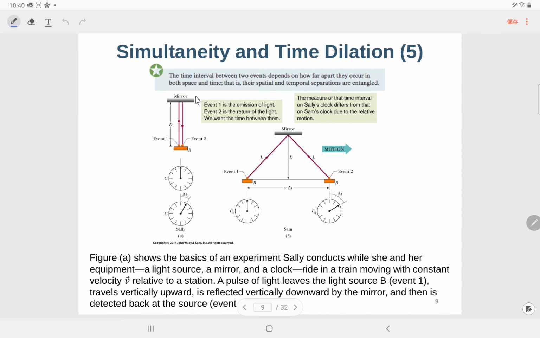So the time interval between two events depends on how far apart they occurred in both space and time.